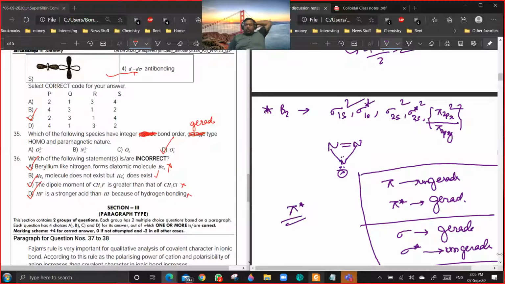Sir, option C says HOMO should have an integer bond order. Yes, sir, it's 2. Okay, one minute. Why have they put the answer as T? That I am not getting.